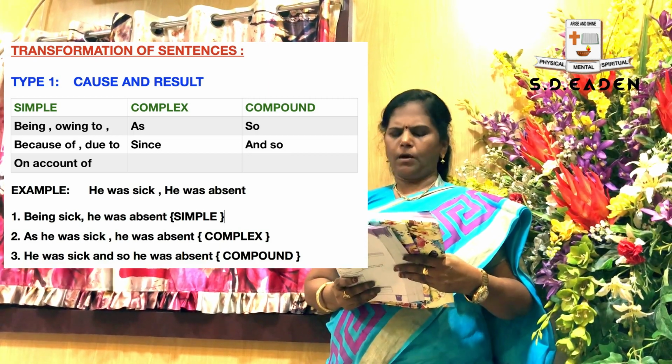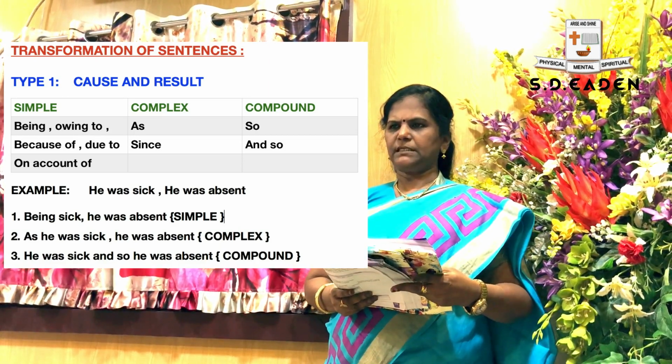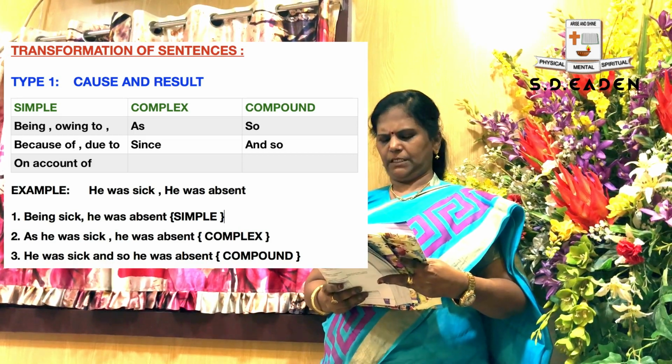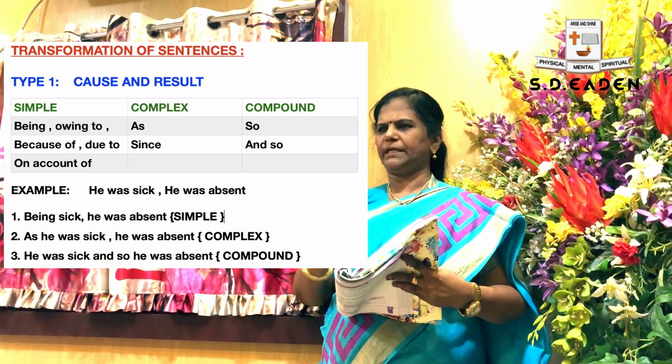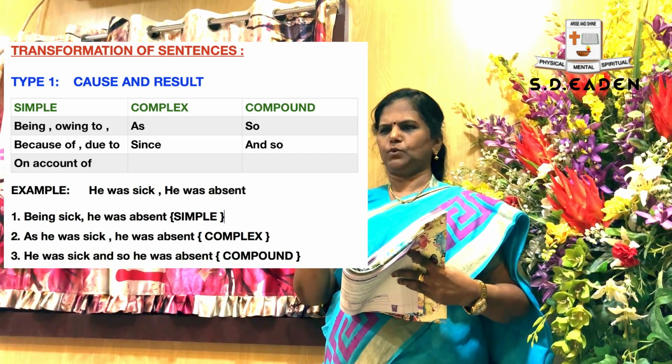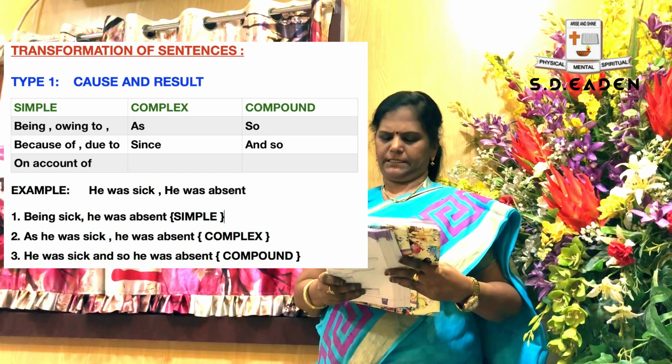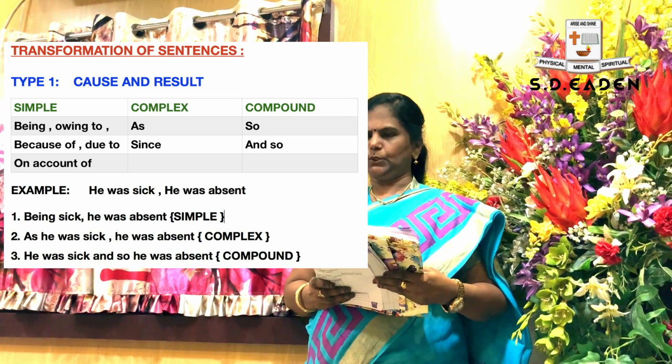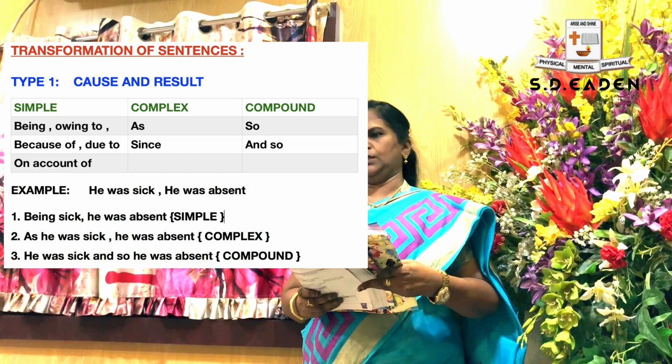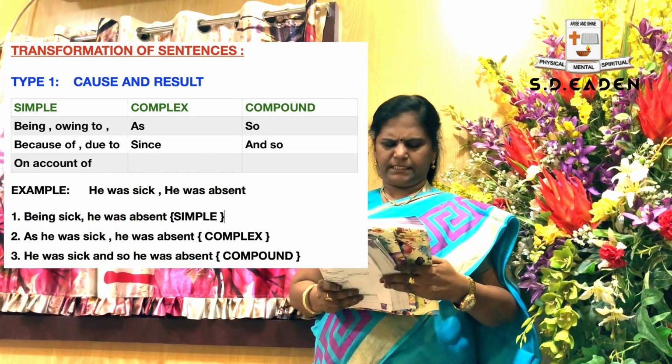Okay, and compound: but, yet, still. Any one. You don't need to apply all these three. Usually most of the time we'll use only but. And complex: though, even though, although. Okay, now come to the sentence.